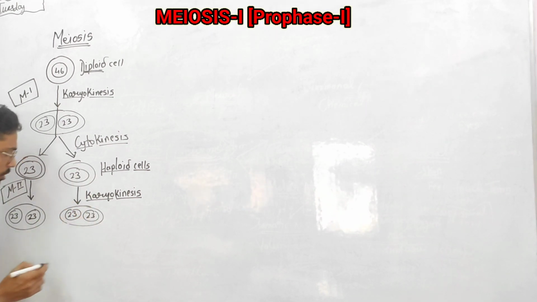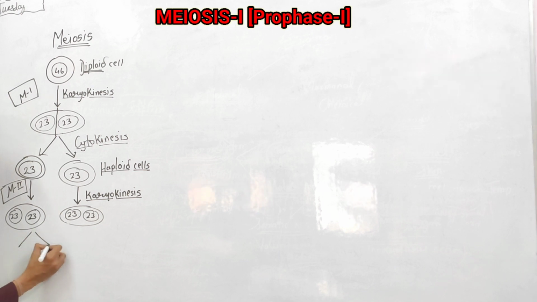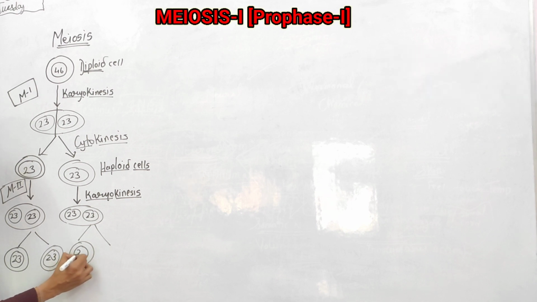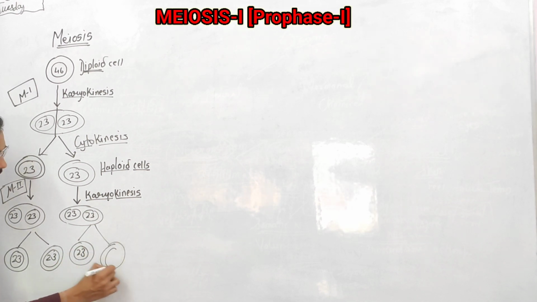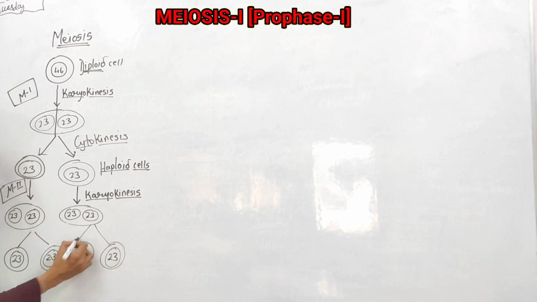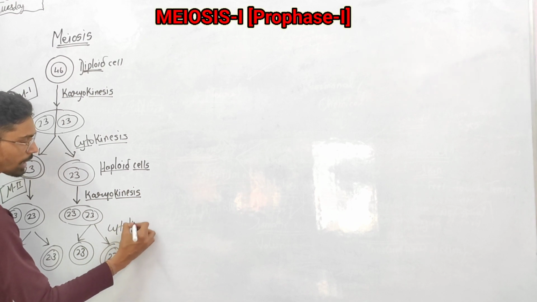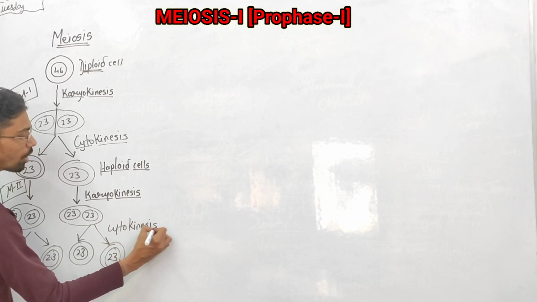So in this meiosis 2, they again form daughter cells. One cell forms two daughter cells with the same number of chromosomes. This process is cytokinesis.